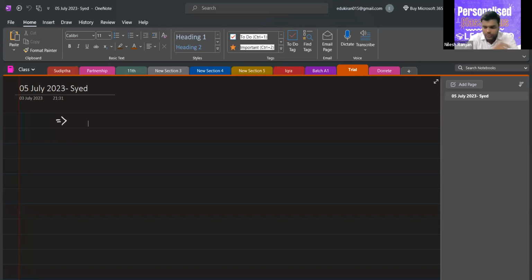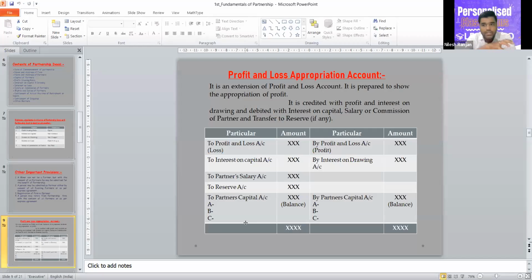So that net profit is brought here in this account, profit and loss appropriation account. You can see here that net profit or net loss is transferred to this profit and loss appropriation account for distribution between partners. That's why it is called an extension of profit and loss.